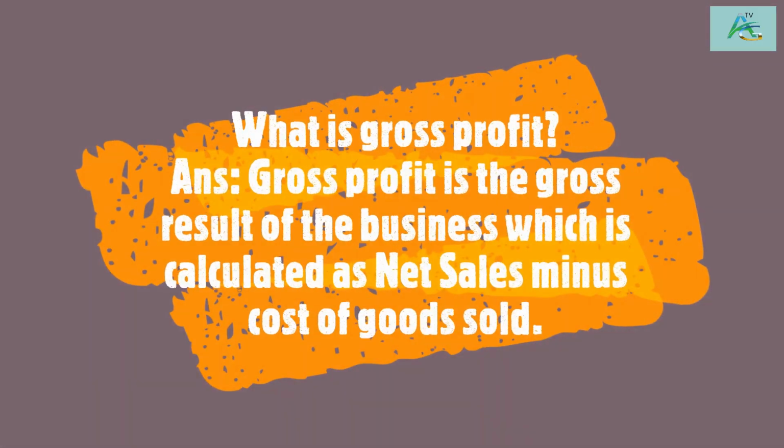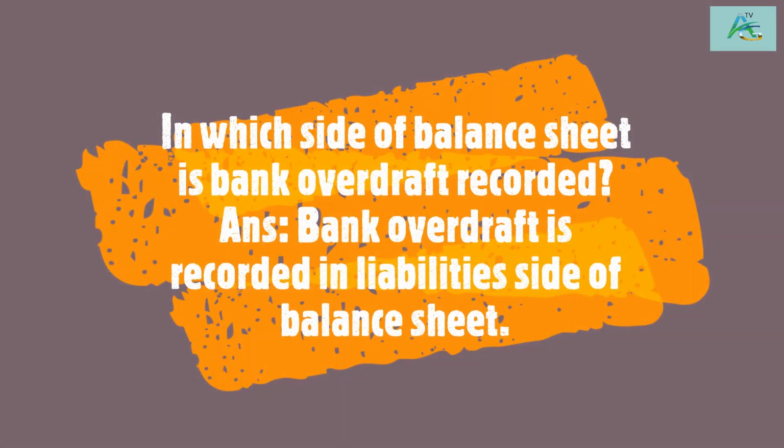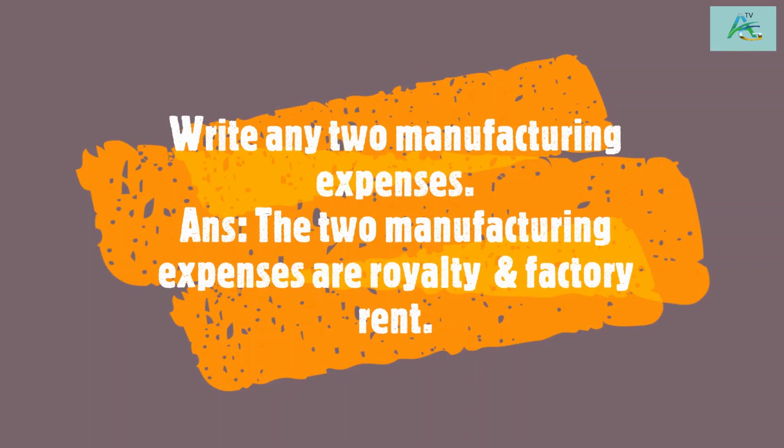What is gross profit? Gross profit is the gross result of the business, which is calculated as net sales minus cost of goods sold. In which side of balance sheet is bank overdraft recorded? Bank overdraft is recorded in liabilities side of balance sheet. Write any two manufacturing expenses. The two manufacturing expenses are royalty and factory rent.